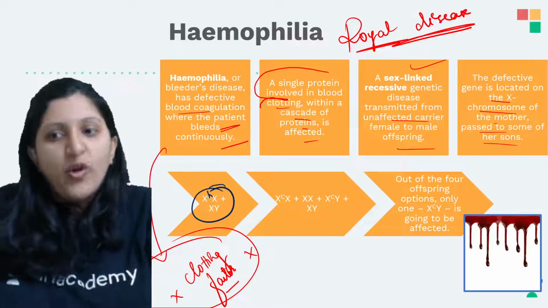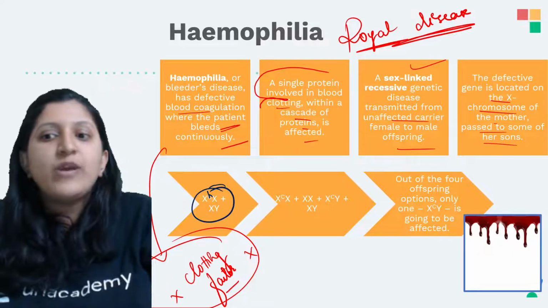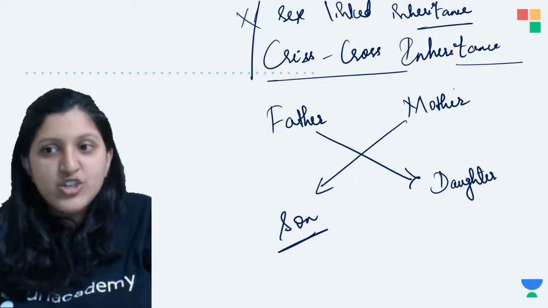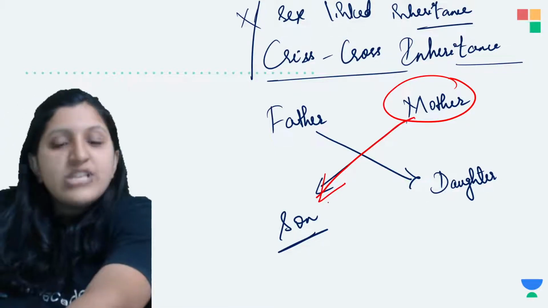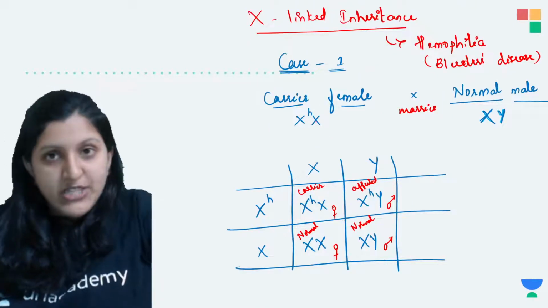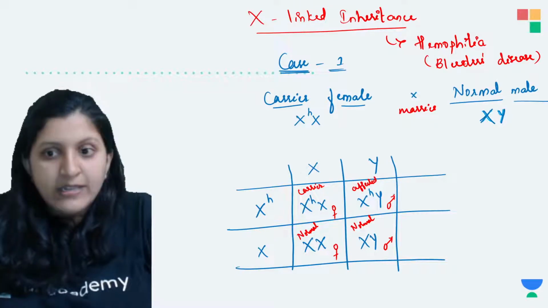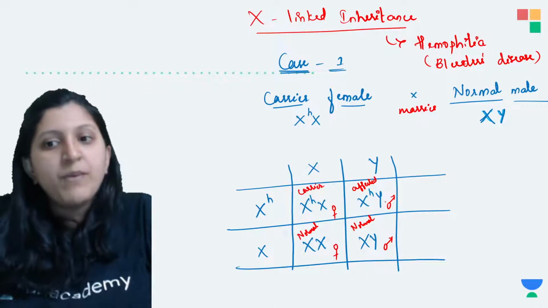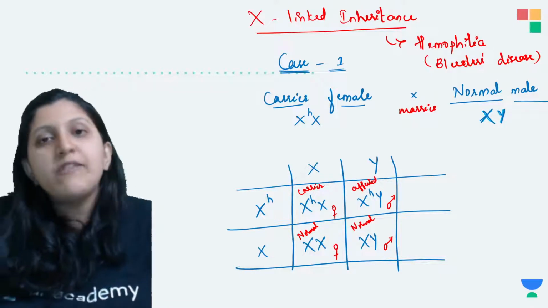Out of the four progenies that are produced, only XHY is going to be affected. So you can see here, since the mother is a carrier, she is going to transfer her disease to the son. The mother is having this faulty chromosome, so the son is being affected here, that is XY. Why is the son affected? Because this faulty chromosome is coming from the mother to the son. But here also you can see she is a normal individual herself, she is just a carrier.